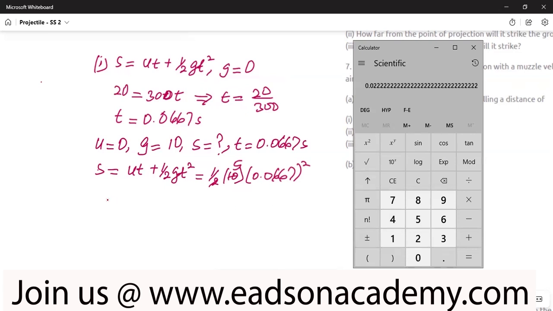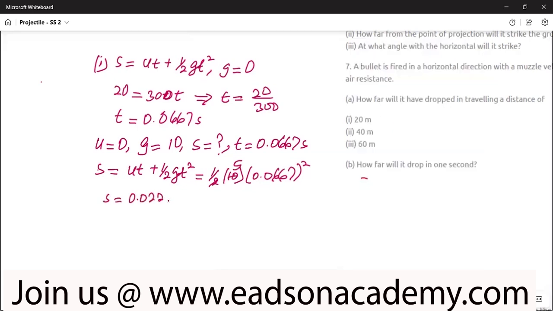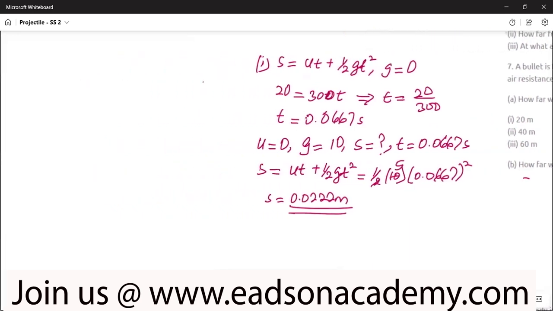So the distance or the height of the bullet above the ground is 0.222 meters. This is the height it will have dropped after traveling this distance of 20 meters. And let's do that for 40 meters, it is the same thing. So in that case, when it has traveled a distance of 40 meters, using this same equation, that distance